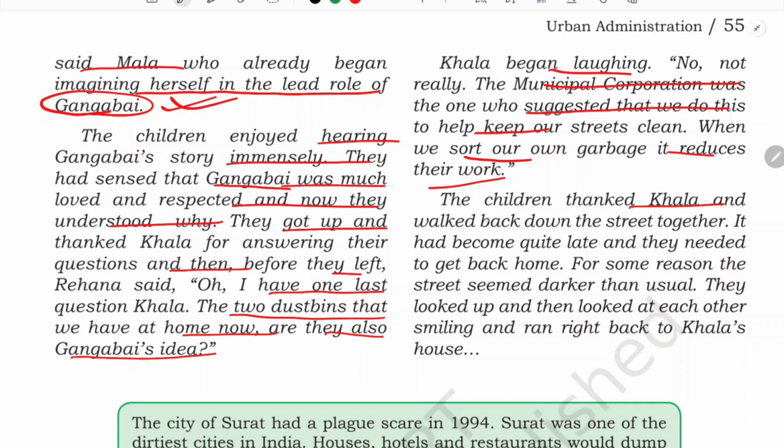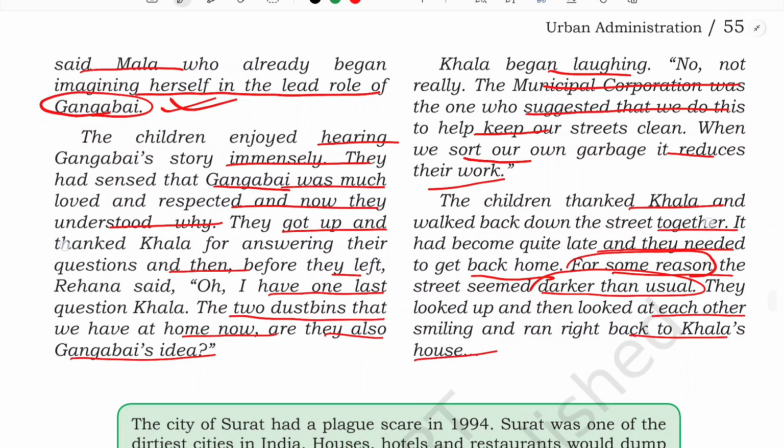And the children thanked Kala and walked back down the street together. It became quite late and they needed to get back home. For some reason, the street seems darker than usual. For what reason was that? Because they have broken the light, isn't it? They have broken the street lights, and they looked up and then looked at each other, smiling, and ran right back to Kala's house.